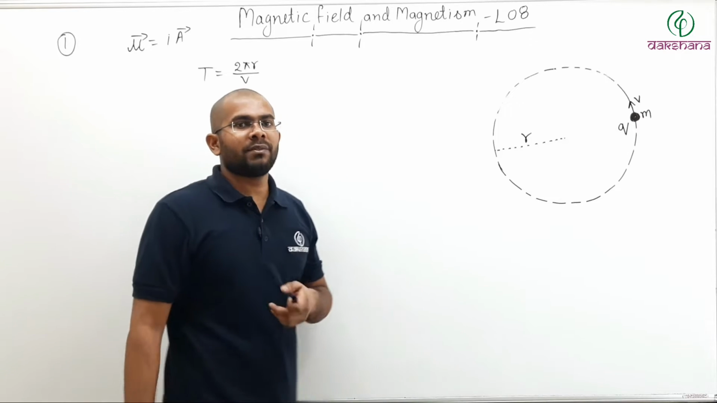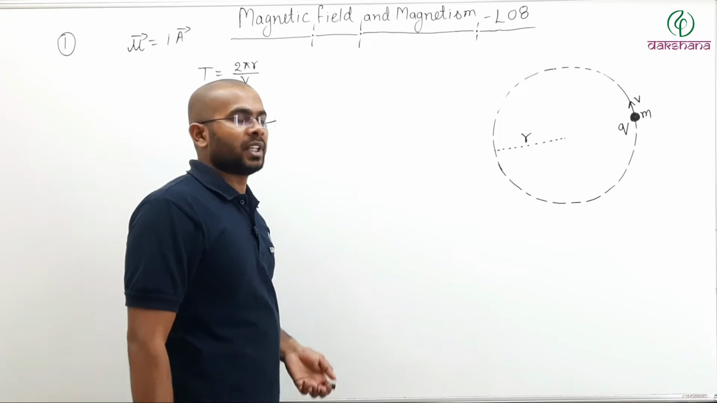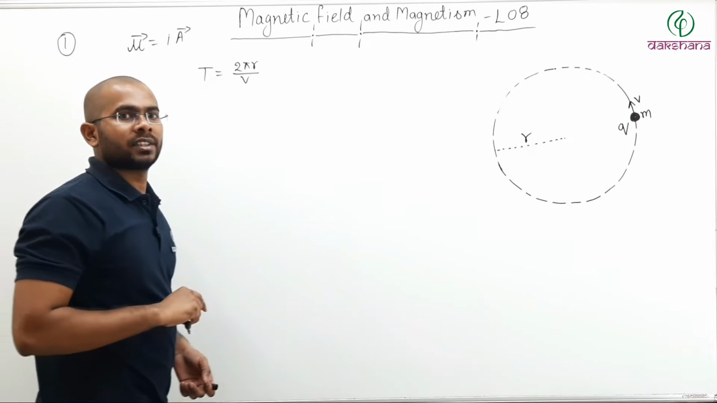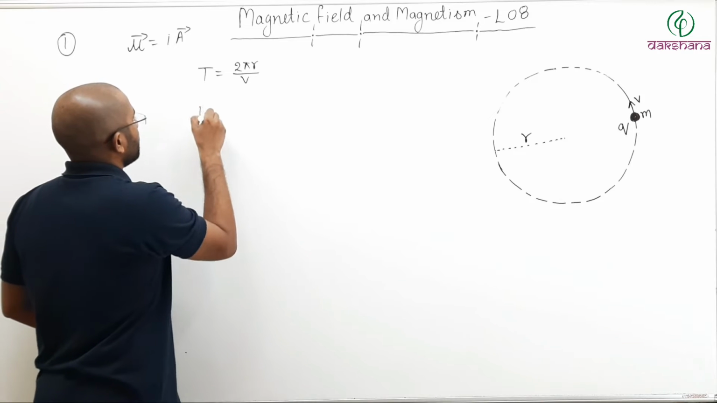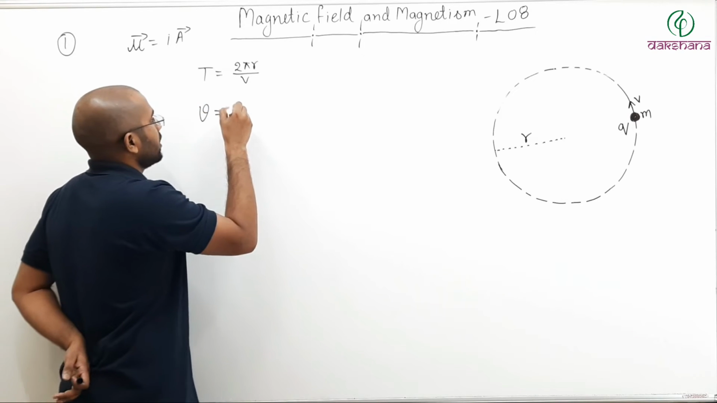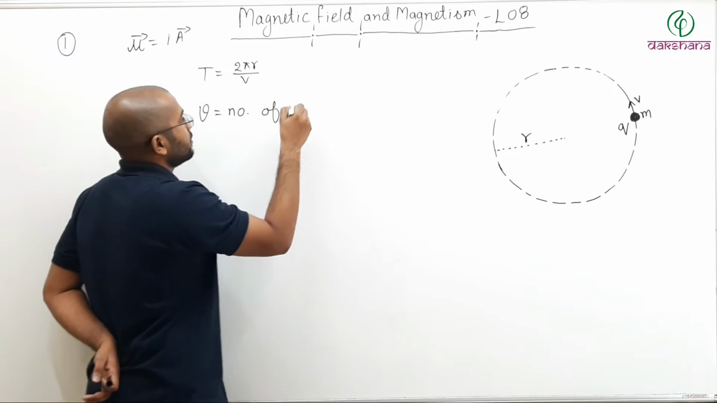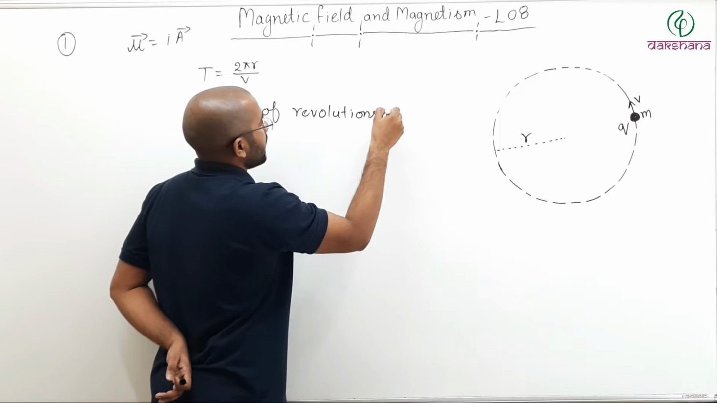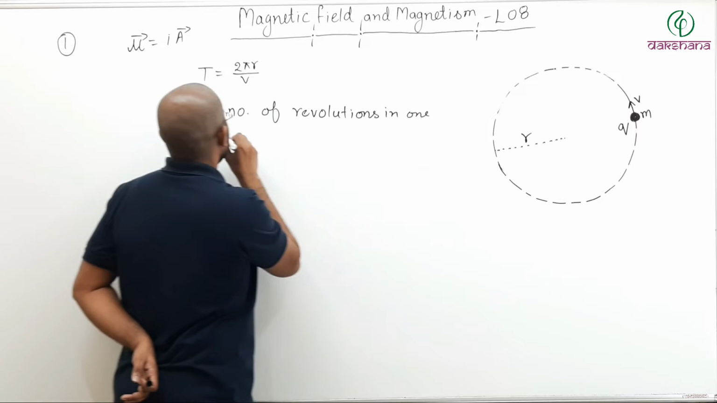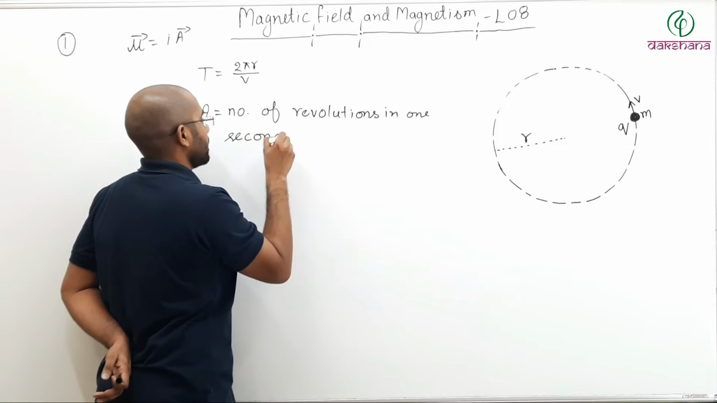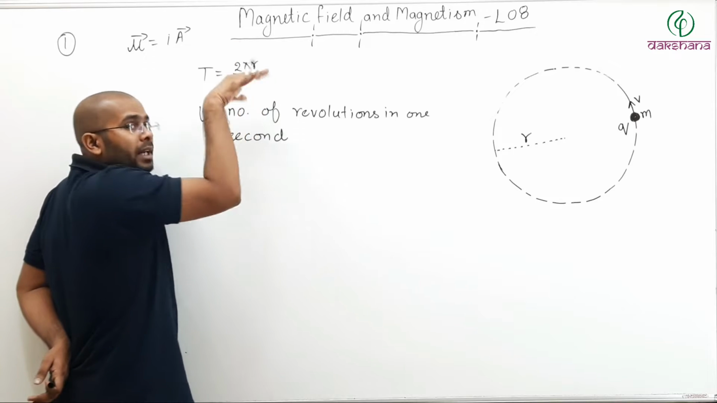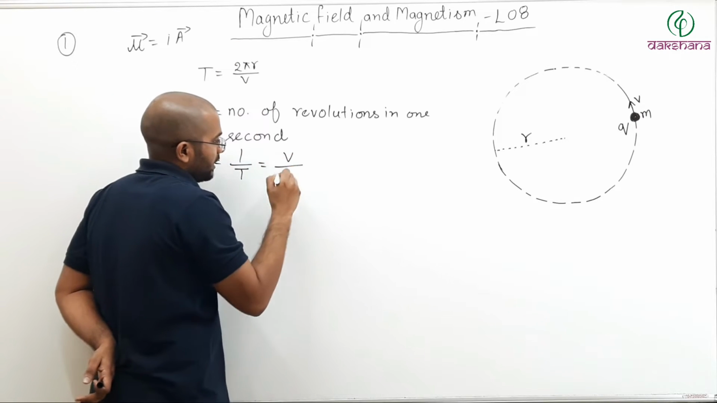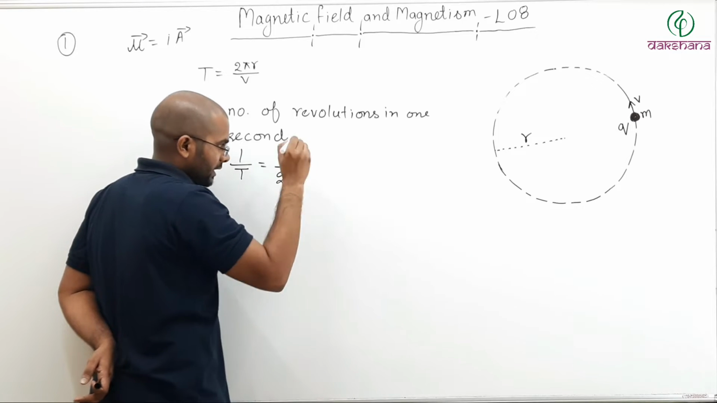Now if I ask what is the frequency, meaning how many revolutions it makes in 1 second, then what will I say? Nu. What is nu? Number of revolutions in 1 second. That will be 1 by time period, 1 by T. 1 by T is how much? v divided by twice pi r.